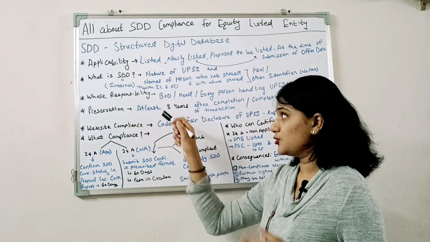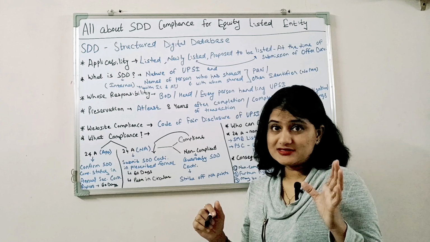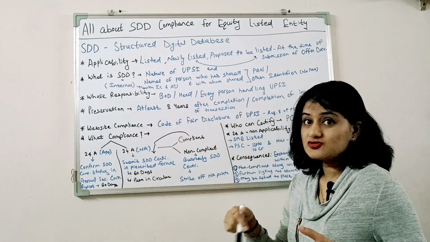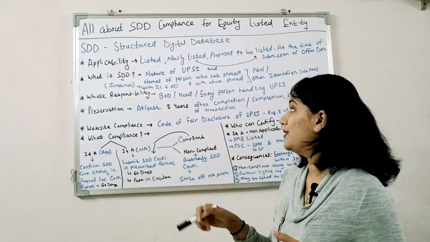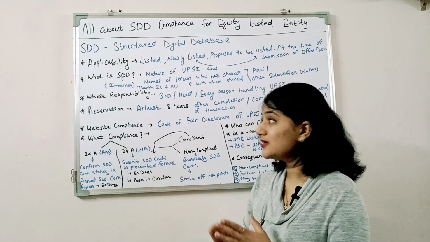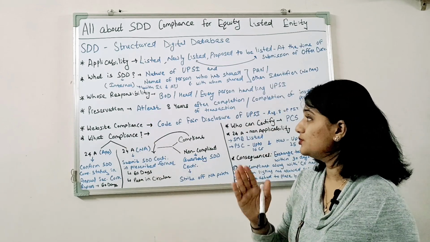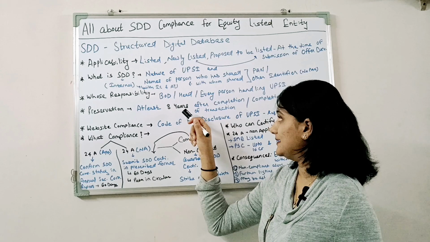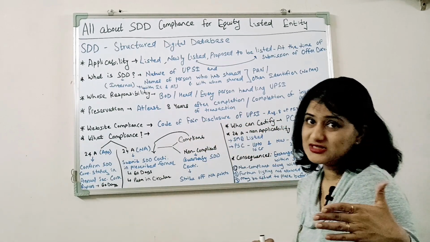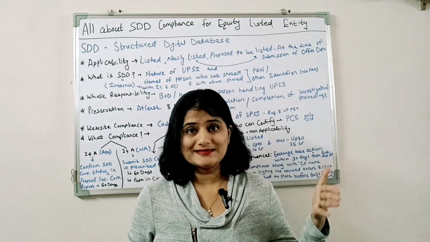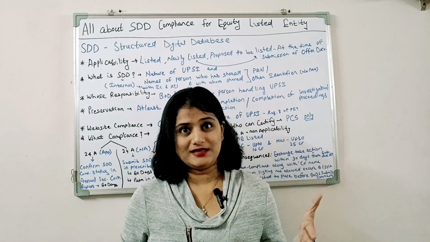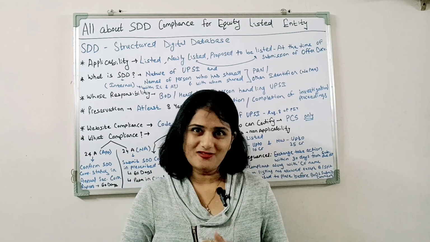Next, whose responsibility? The responsibility for maintaining SDD is on the board of directors, on the head of the department, and on every person handling the UPSI preservation. This information in SDD should be preserved for at least a period of 8 years after completion of the transaction, or in case any proceedings or investigation is going on against the company, in such case until the completion of such investigation or proceedings, even though it is above the period of 8 years.